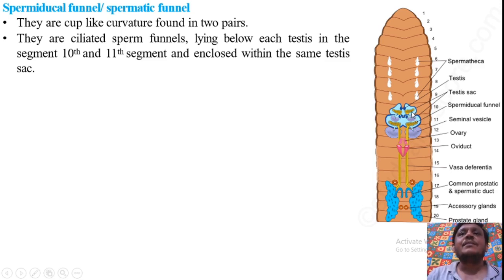In the diagram here they are yellow colored for demarcation. These are shown in yellow colors. So these are the semiducal funnels, or you can say spermatic funnels. These spermatic funnels are located below the testes. This is present below this testis and these are present below this testis. So they are lying below the testis in the 10th segment and the 11th segment, and they are also enclosed within the same testis sacs of the respective 10th and 11th segments.